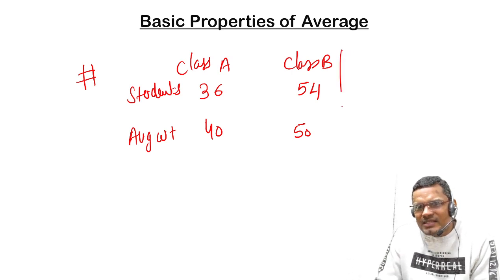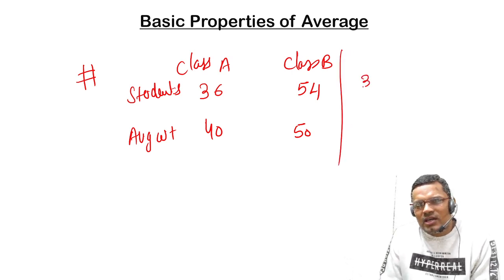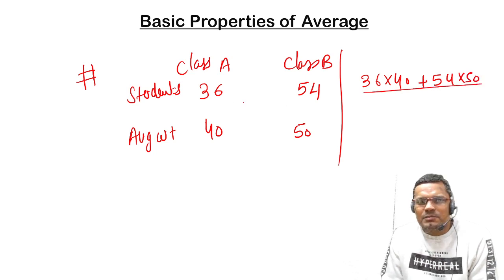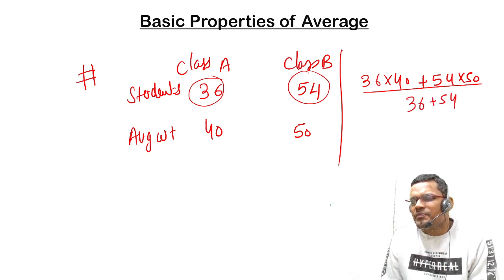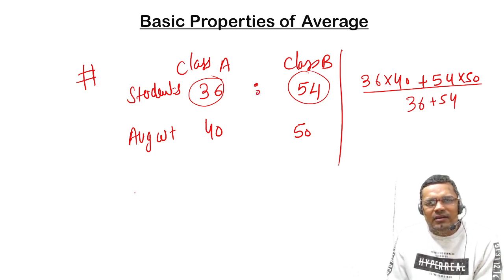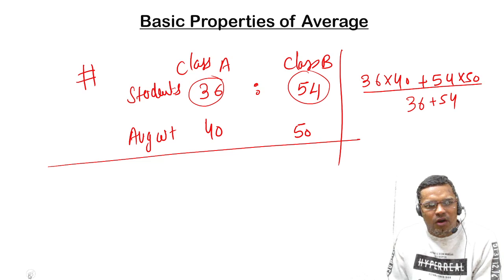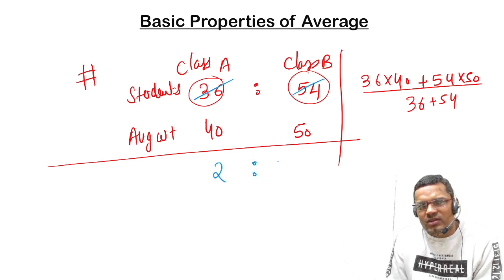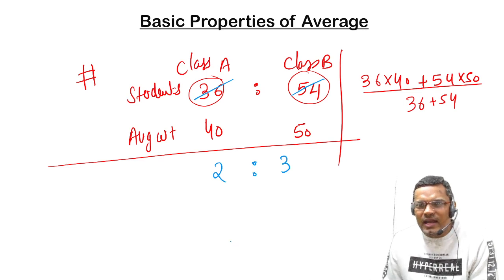So the basic formula you will use is to find out the total. So 36 into 40 plus the total of the other class, then divide this by the number of students, so 36 plus 54, right? But instead of taking the actual quantity, we can also take the ratio of the strength. The strength is 36 and 54, so the ratio will be 2:3, right? So we can also take the ratio to calculate the average weight.